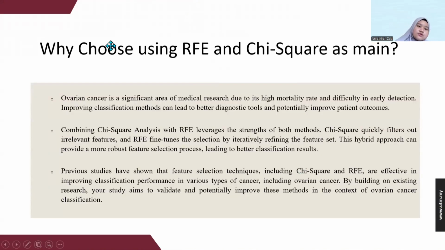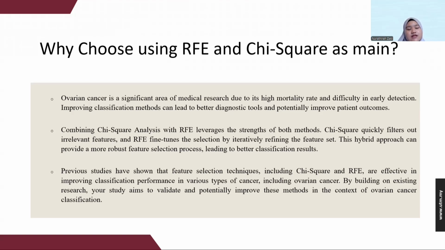Why I choose RFE and chi-square as the main methods: ovarian cancer is significant in medical research due to its high mortality rate and difficulty of early detection. Improving the classification method can lead to better diagnosis tools, potentially improving patient outcomes. It can take more than weeks, even months and years, to detect the diagnosis of ovarian cancer. It takes too long.